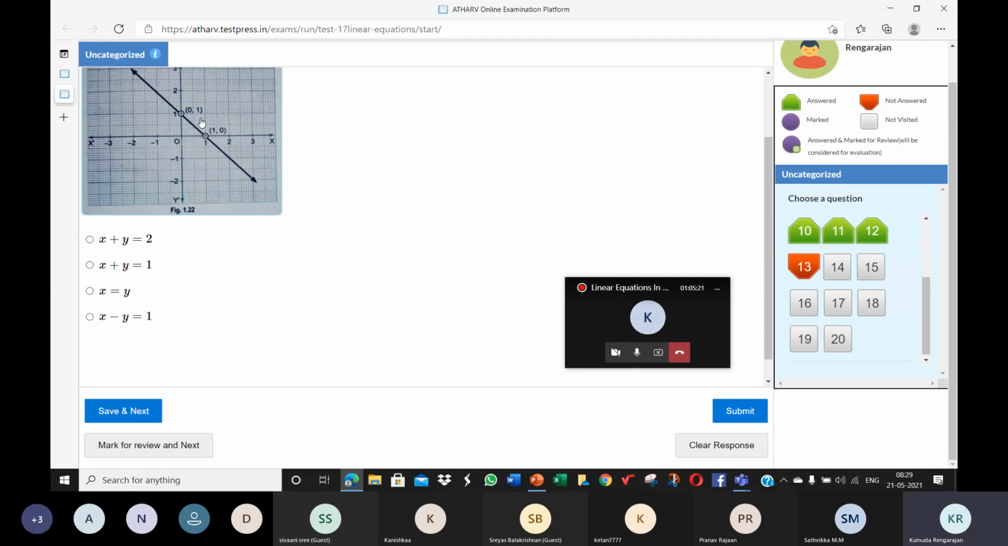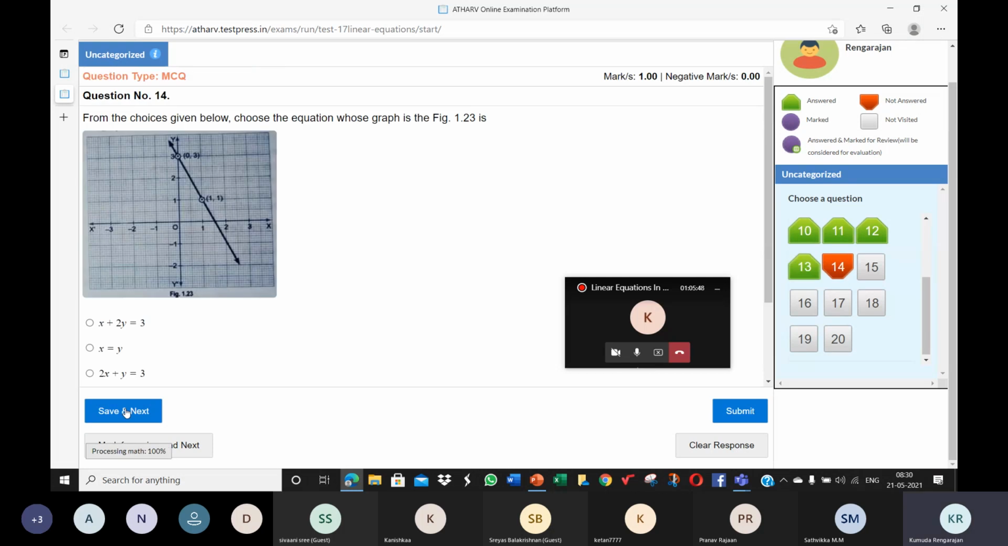You just have to substitute in every equation. Use x 0, y 1. Use x 1, y 0. See which equation is satisfied. And again, on the face of these points, you can make out that the sum x plus y is equal to 1. This is the correct option.